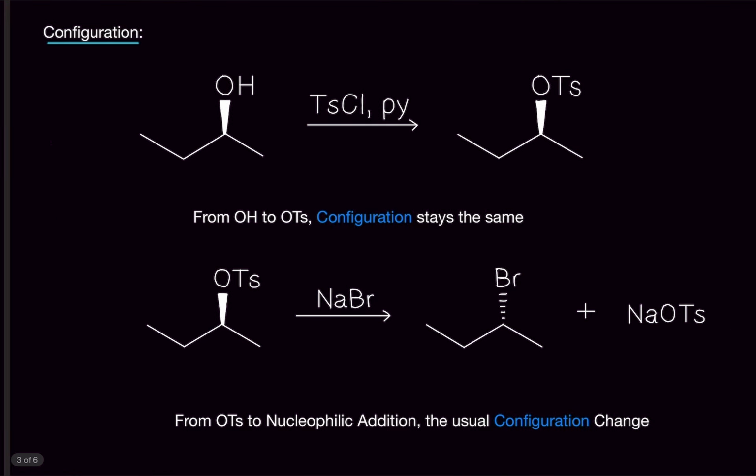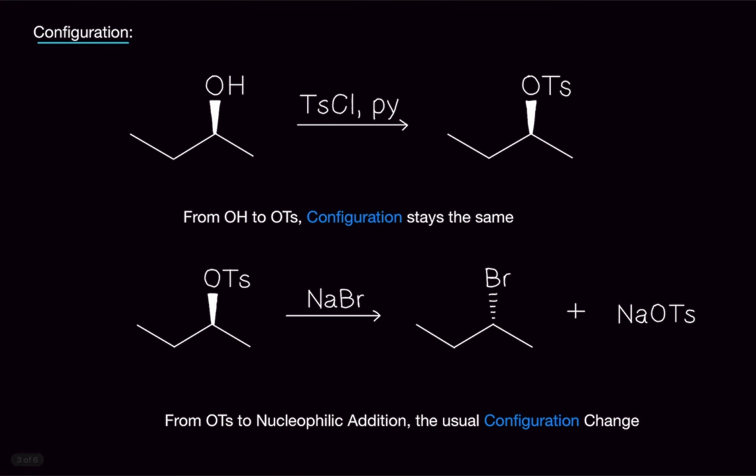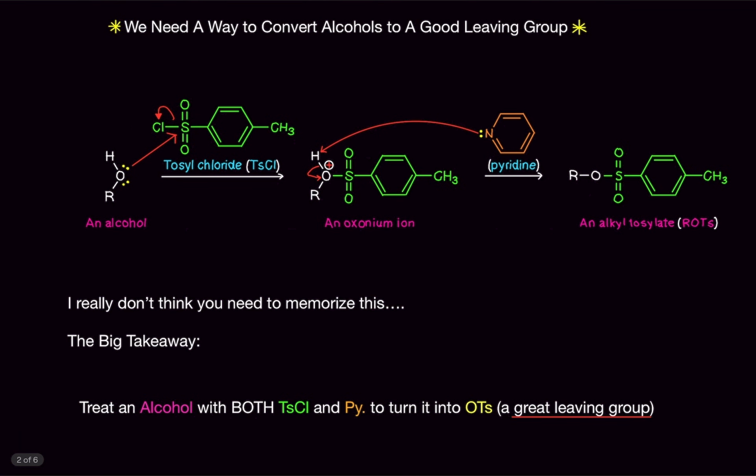So after we get OTs, then we can do our normal substitution or elimination reaction just like normal. Just like we've been doing, nothing changes. We just need to convert the alcohol to tosylate. So the big takeaway is we treat an alcohol with both tosyl chloride, which is TsCl, and pyridine to get OTs, which is a great leaving group.